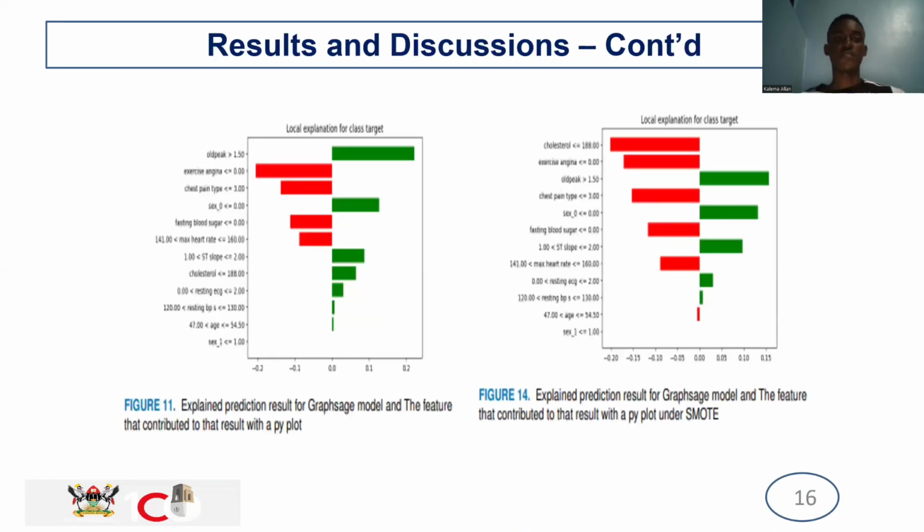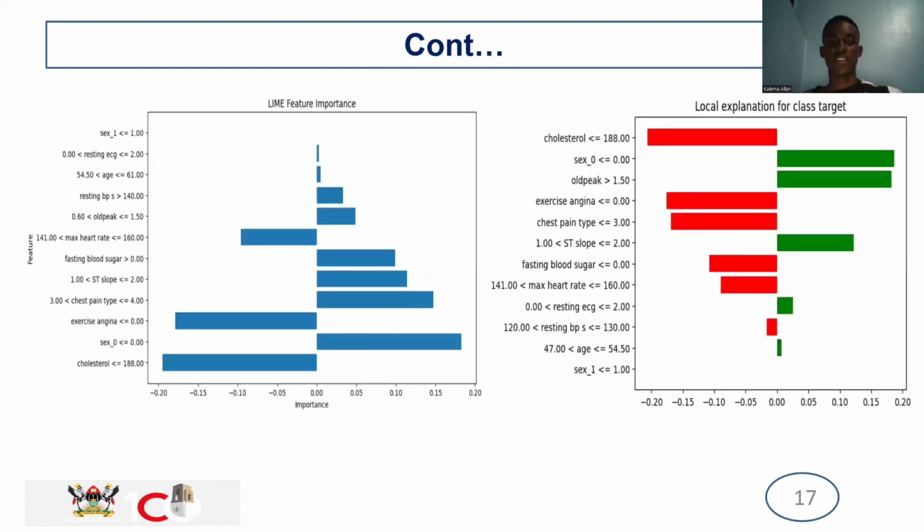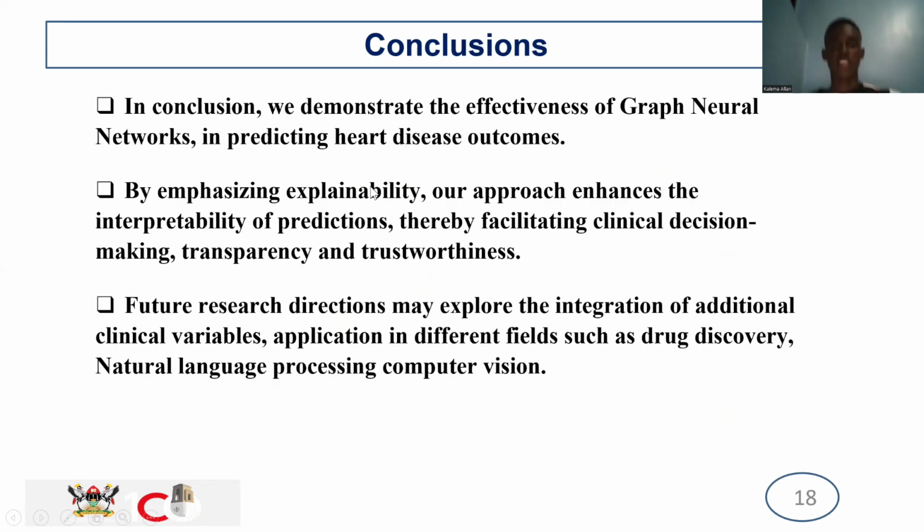For models that use the LIME technique of explainability, we use plots like these. As you see here, the green shows the features the model uses to come up with a positive prediction, and the features that negate that are the ones in red. The length of the bars shows the importance of the features. And then for specific instances, these are the visualizations we used, and they're the same as the others.